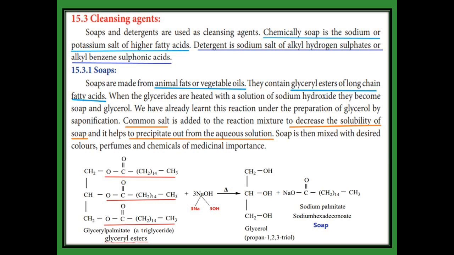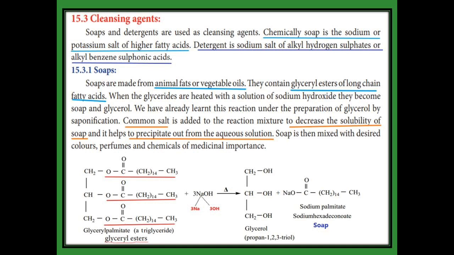Soaps are sodium or potassium salts of higher fatty acids. Detergent means a sodium salt of alkyl hydrogen sulfate or alkyl benzene sulfonic acid. Now soaps are obtained from animal fats or vegetable oil. These all contain glyceryl esters of long chain fatty acids. For example, see the reaction: glyceryl palmitate, it is an ester.